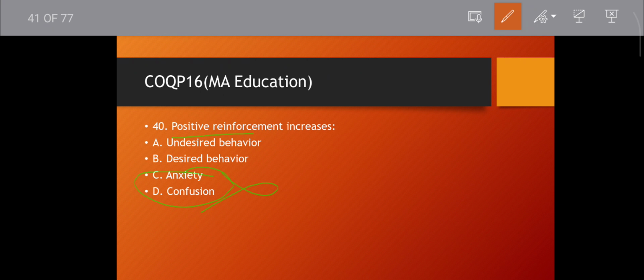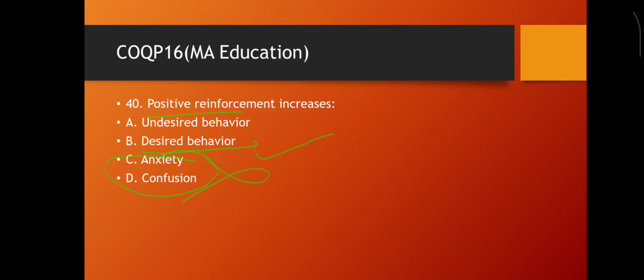That is desired behavior. In reinforcement, the behavior increases; obviously that is desired behavior. Negative reinforcement, what? Reinforcement means increase the behavior, punishment means what? Reduce or decrease the behavior. Whether it is positive or negative does not matter, but reinforcement is what matters. Punishment is the opposite side of reinforcement. While reinforcement increases the behavior, punishment decreases that behavior. Okay, move to the next question.